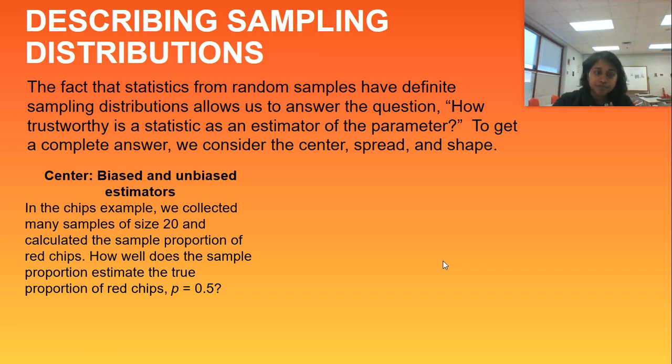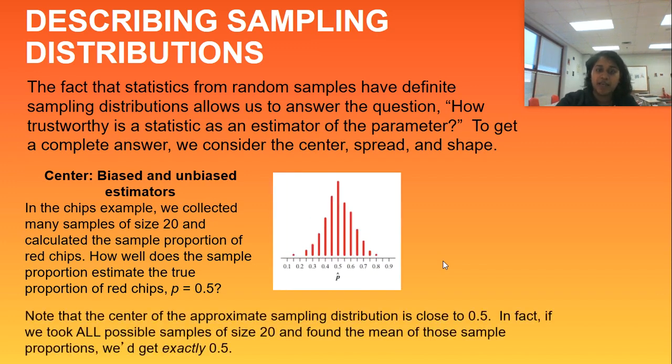So let's look at that p-hat distribution. This p-hat represents the proportion of red chips in all of your individual samples. This is obviously created using Fathom software, but note that the center of the approximate sampling distribution is close to 0.5. Isn't that what it was supposed to be? It was supposed to be an estimate of 50% red.